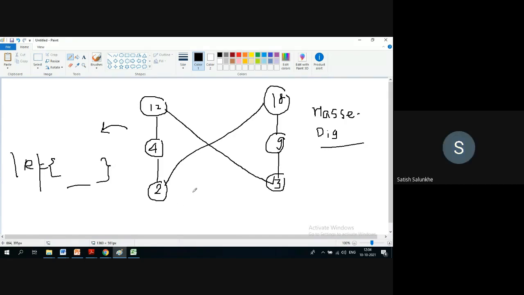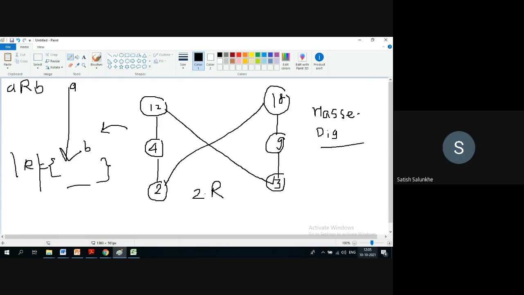Okay, Sharvari, tell me step by step. 2 is related to whom? I'm not able to hear properly. Again, repeat. 2 is related to whom? 18. Madam, this is a Hasse diagram. We are going from top to bottom. When I say A is related to B, it means A is here and B is here. And this is a Hasse diagram. That means we avoid self loops in the diagram. But now we want to convert this diagram back to the relation.